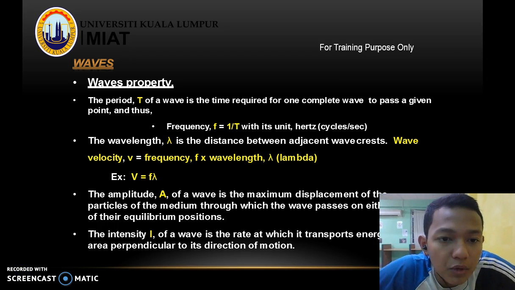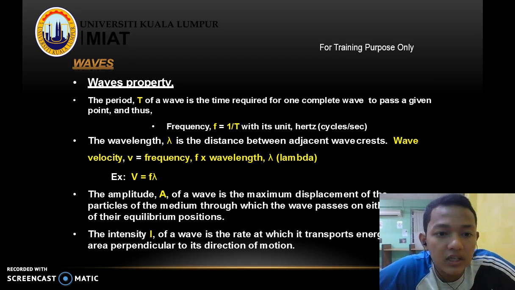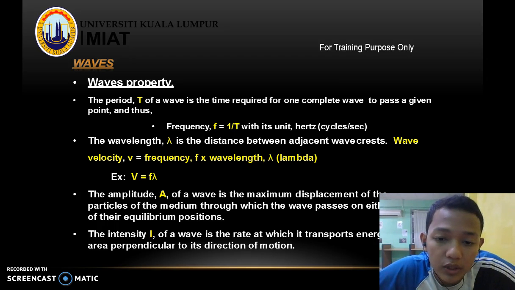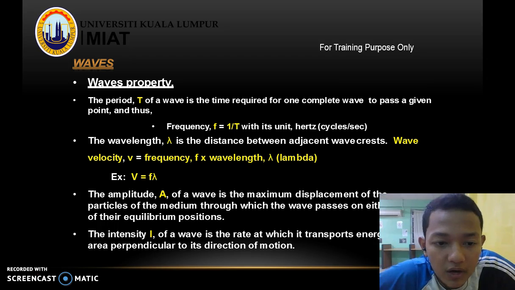Waves. Wave properties. The period T of a wave is the time required for one complete wave to pass a given point, and thus the frequency f equals 1 over T, with its unit hertz. The wavelength, lambda, is the distance between adjacent wave crests. Velocity v equals frequency f multiplied by wavelength lambda, with the equation v = f lambda.